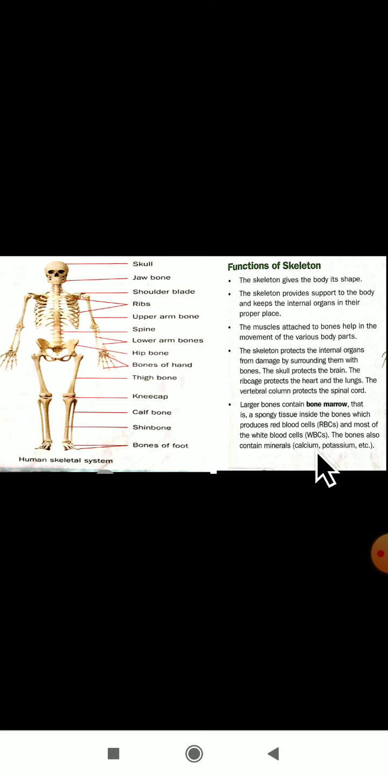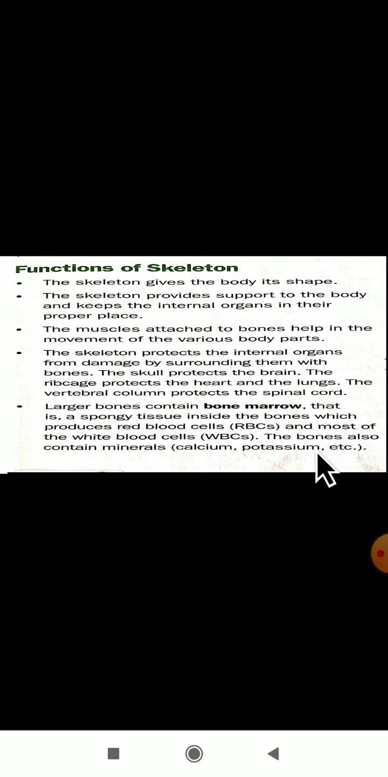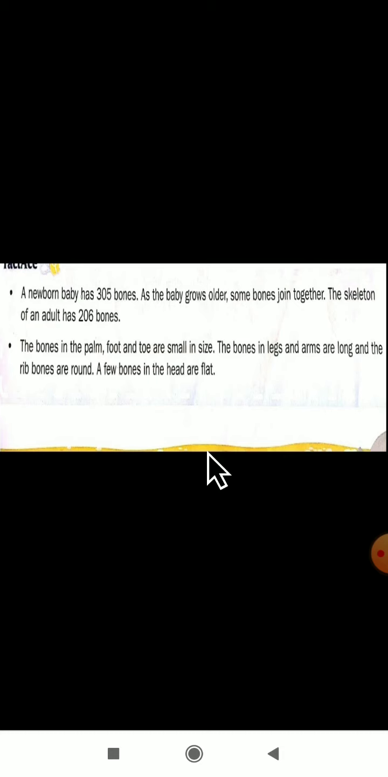These are some of the functions of the skeleton. So you have to remember all these functions of the skeleton. It is very important. All the points you have to remember properly.